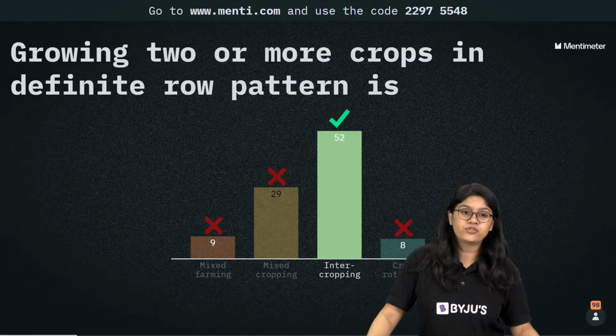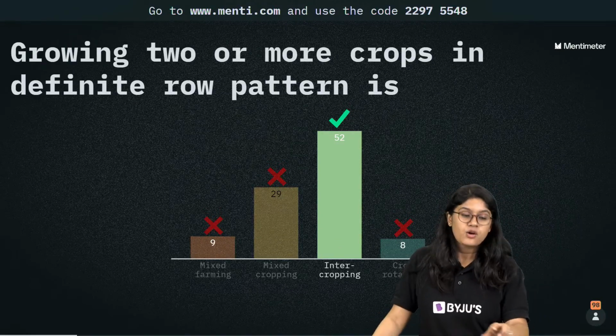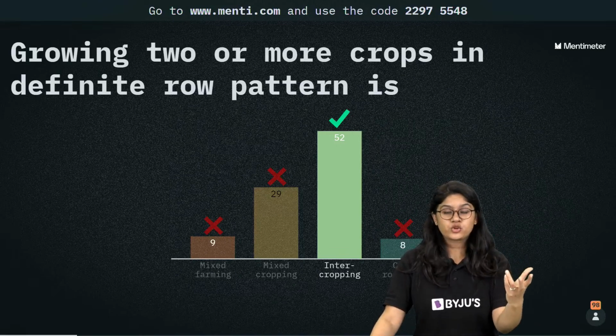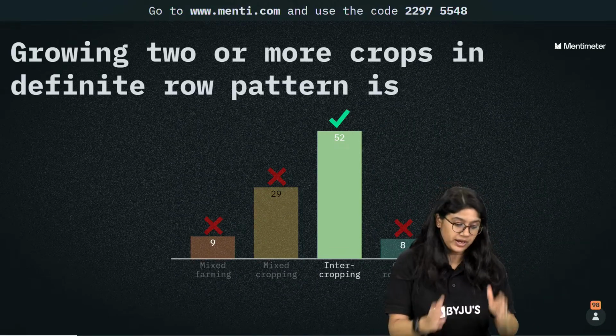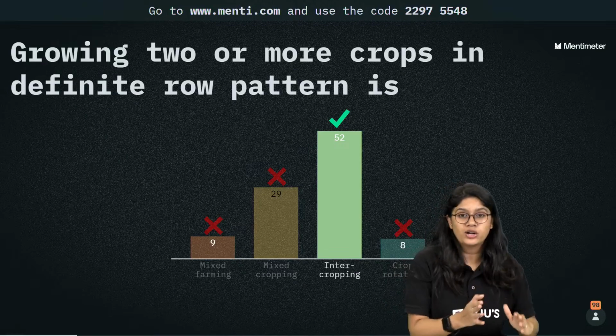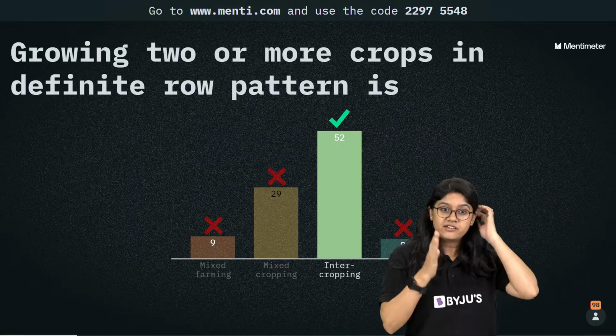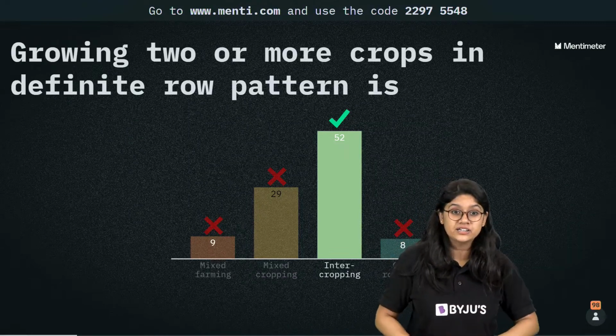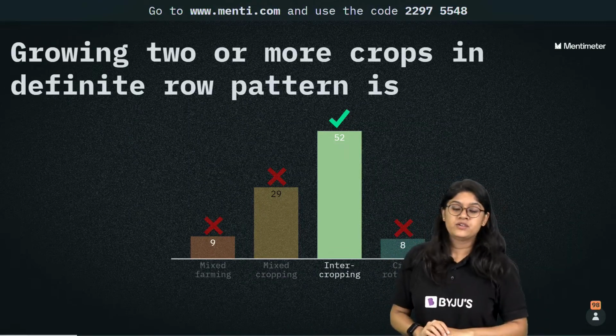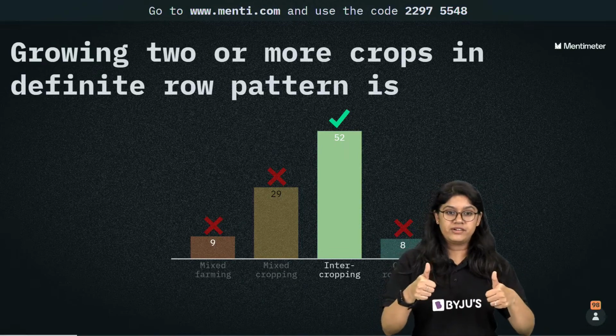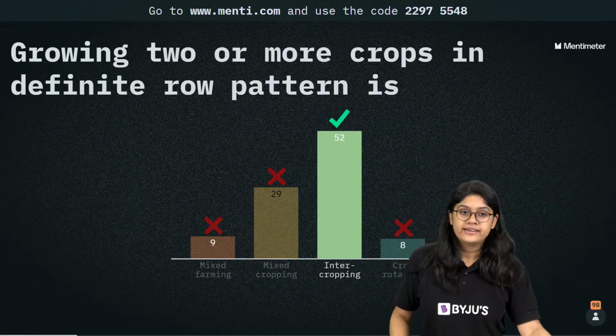Very good. 52 of you have voted for this, which is absolutely correct. When we are growing 2 or more different types of crops in a definite row pattern, like row by row, in one we have cauliflower, then we have spinach, then we have cauliflower. In a definite row pattern, we call it intercropping. Yes? Very good. Okay. Now let's move ahead.